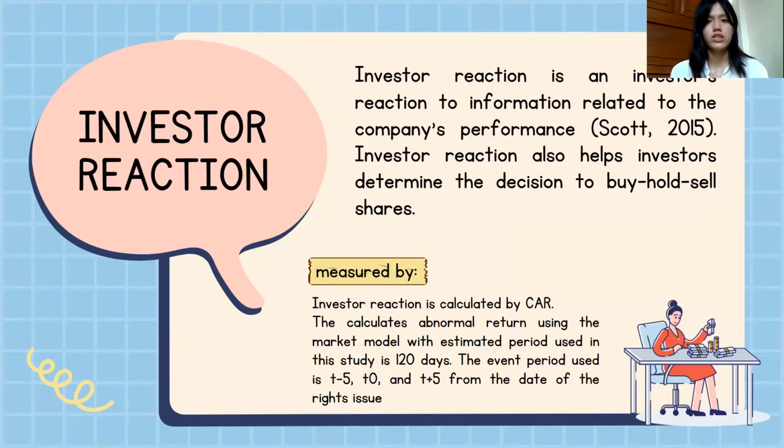The second variable is investor reaction. Investor reaction is an investor's reaction to information related to the company's performance, Scott 2015. Investor reaction also helps investors determine the decision to buy, hold, or sell the share. Investor reaction as the dependent variable is measured by cumulative abnormal return, and abnormal return is calculated using the market model with an estimation period of 120 days, and the event period is 5 days before the rights issue, the day of the rights issue, and 5 days after the rights issue.